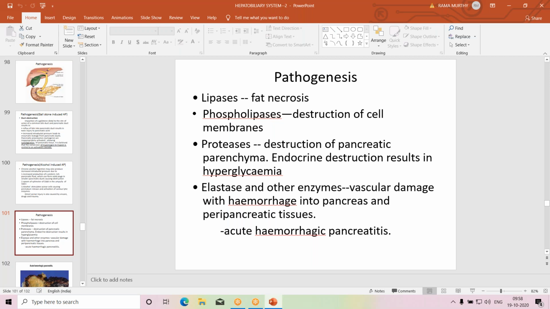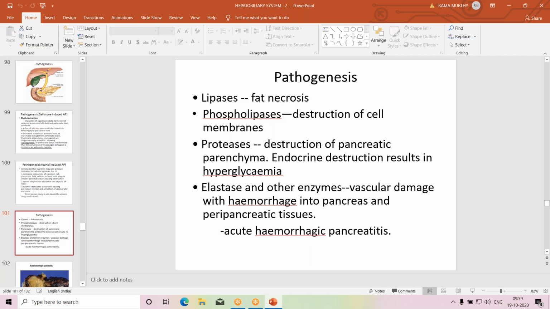And elastase, another enzyme produced by the pancreas. Elastase and other enzymes produce vascular damage. Blood vessels contain elastic tissue, the internal elastic lamina and external elastic lamina. The elastic tissue is destroyed, which means the blood vessel ruptures. Rupture of blood vessels results in hemorrhage into the pancreas and peripancreatic tissues.